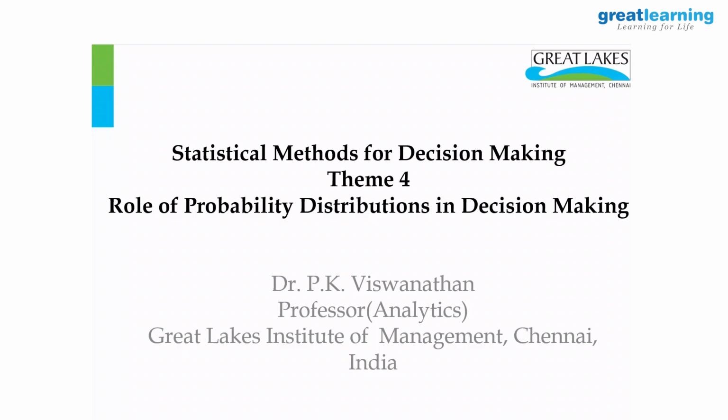The probability distribution is a complete list of all values the random variable can assume, with probabilities assigned to each of the values. A complete list. And this distribution is called probability distribution.